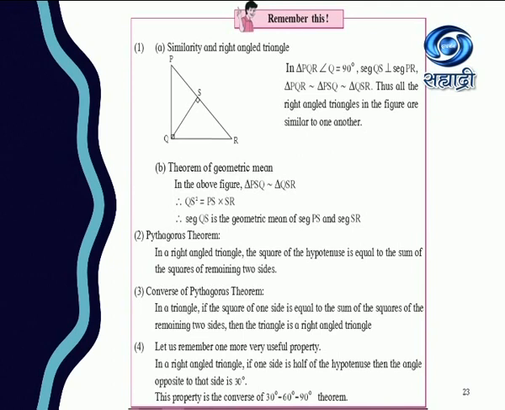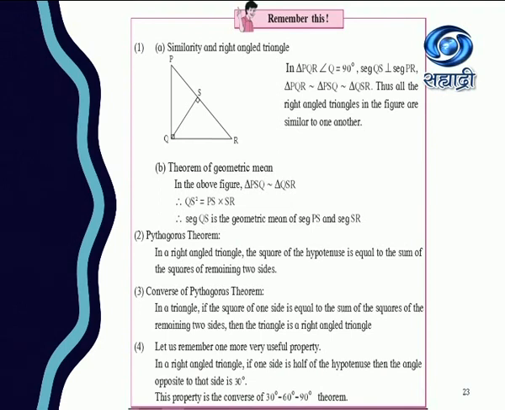In the above figure, triangle PSQ is similar to QSR, where QS is the perpendicular drawn. So QS square is equal to PS into SR. So QS is the geometric mean of segments PS and SR. This QS divides PR into two segments, two parts, PS and SR.